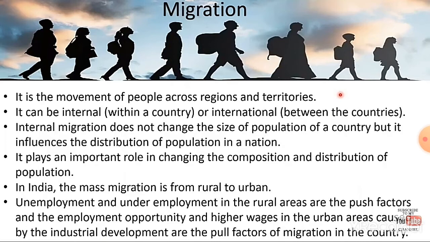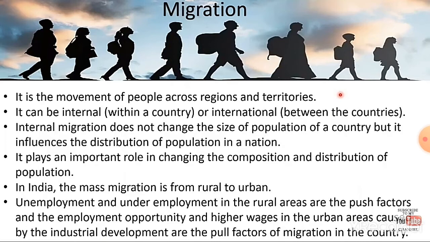Internal migration means the people will be moved within a country. International migration means the people will be moved between countries. So internal migration means the people will be migrated from one state to another state. International migration means the people will be moved from one country to another country.